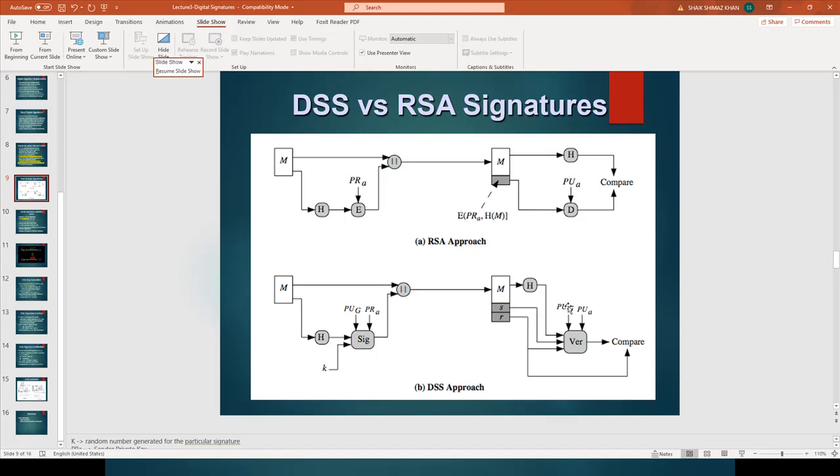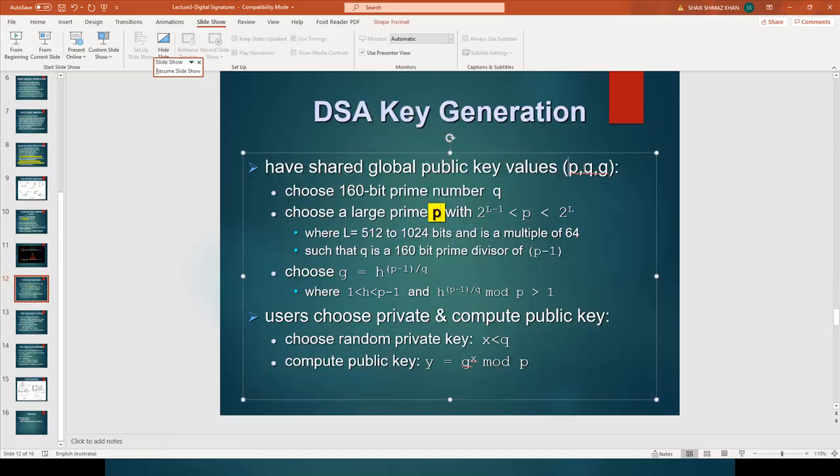To verify the signature, the global public key and the public key of the sender are used. The global public key, PUG, is represented by P, Q, G in this DSA digital signature scheme. So let us see how the keys are generated. P, Q, G together represent the global public key.